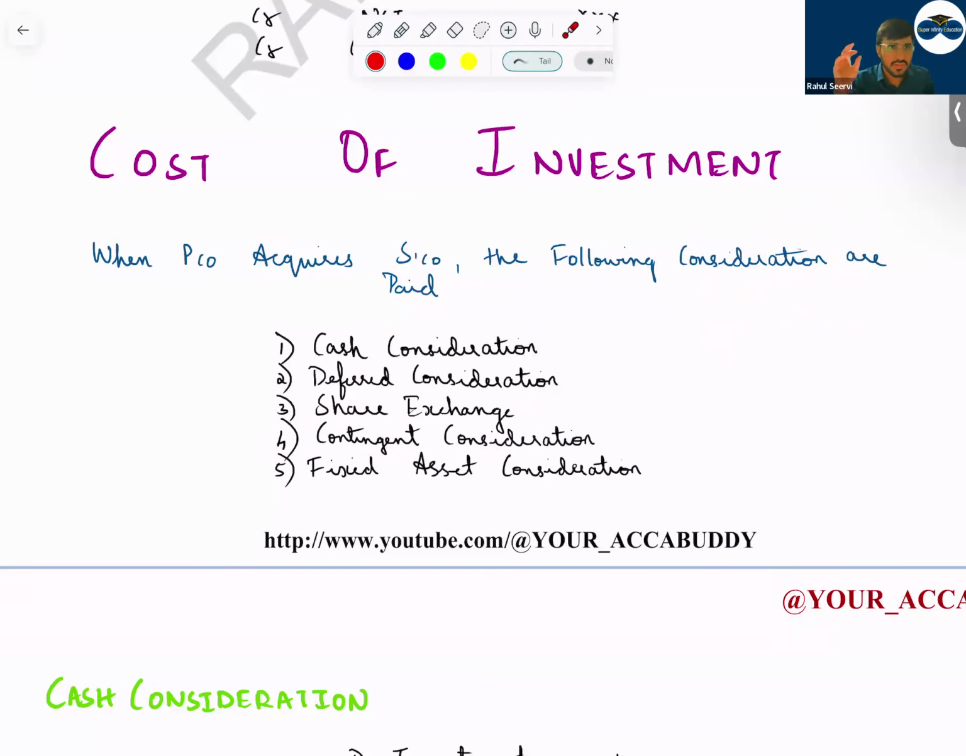Then contingent consideration. Contingent consideration means payment which is done in future, but it depends upon an event. If they achieve the target, this will be paid.